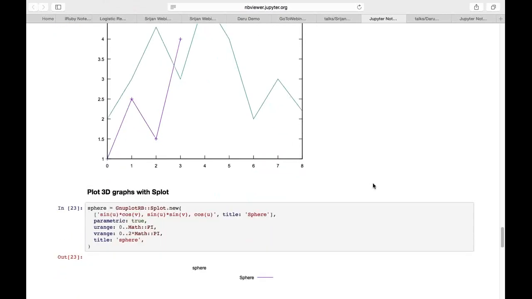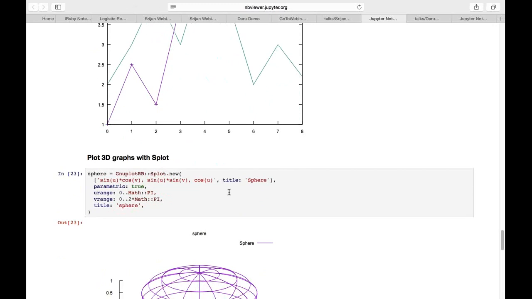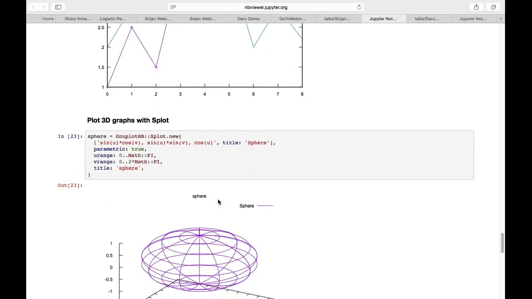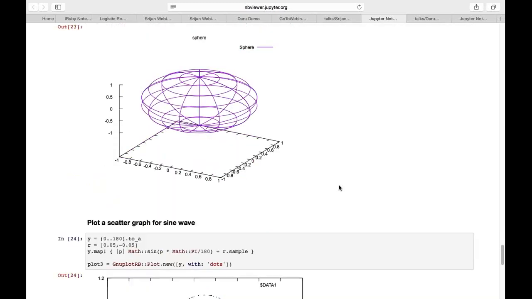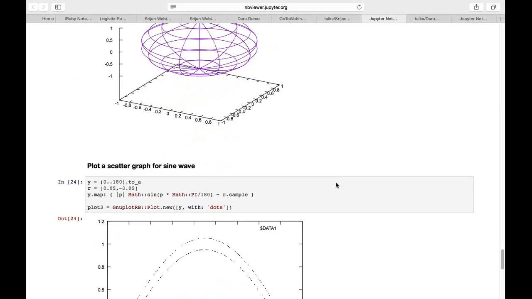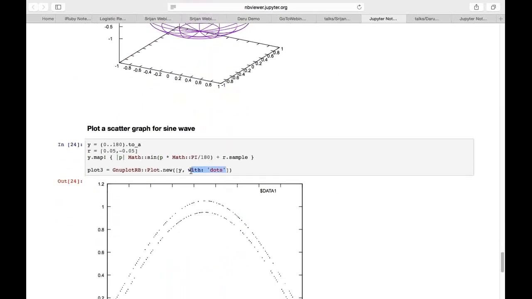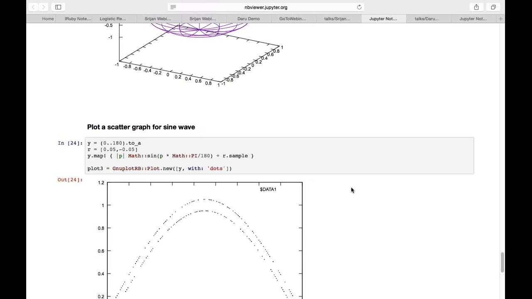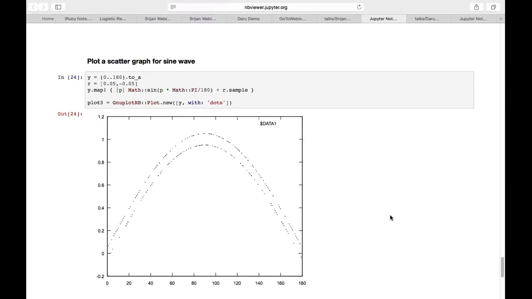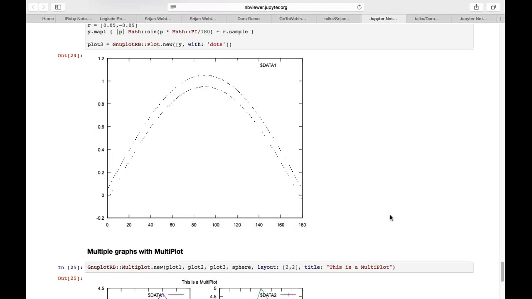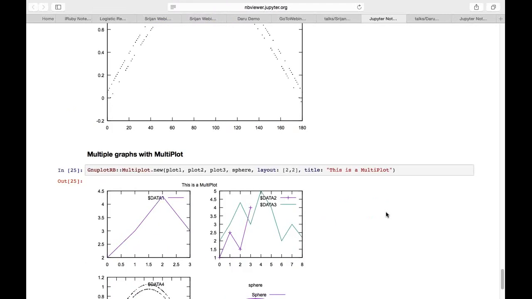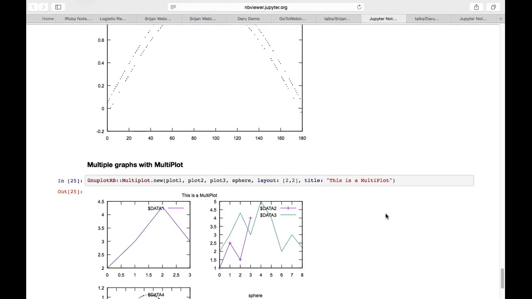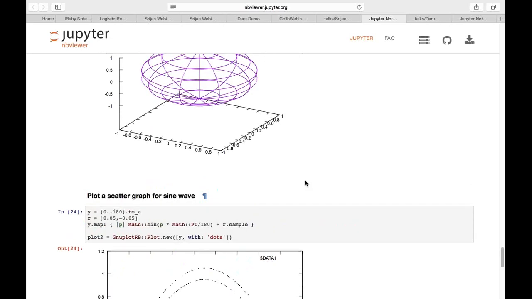You can also plot using the splot class. So right now I want to plot a sphere, and this is what it turns out to be. I want a scatter graph again. So for the scatter graph, you specify the with option as dots, and you can also plot multiple graphs on the same frame.